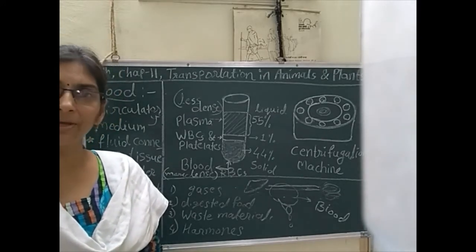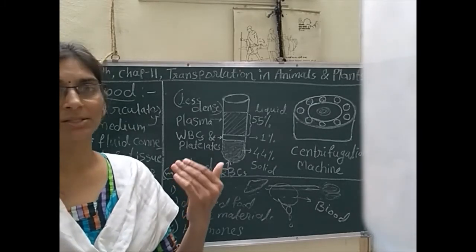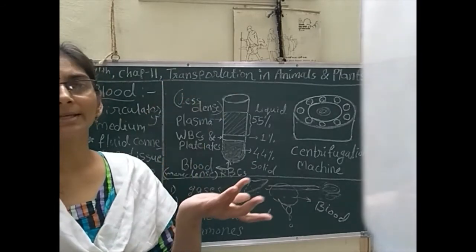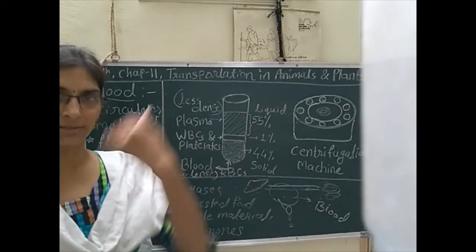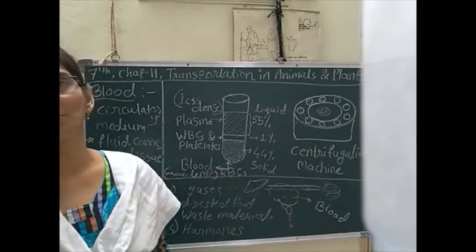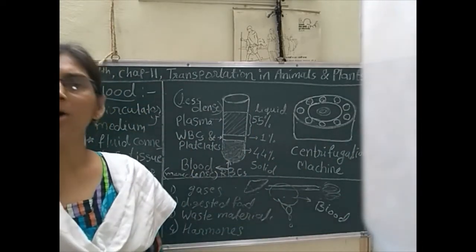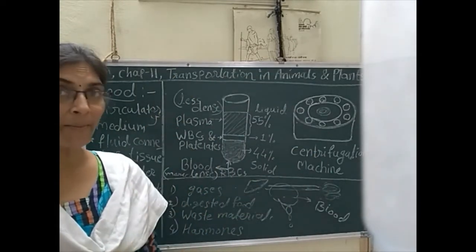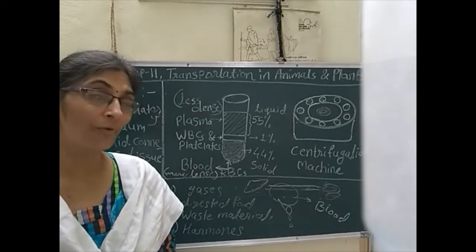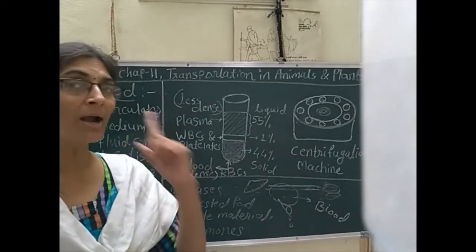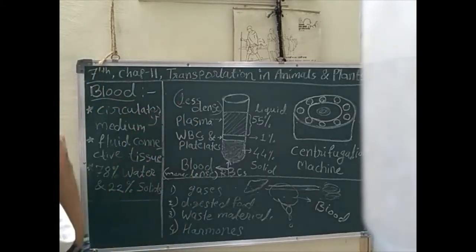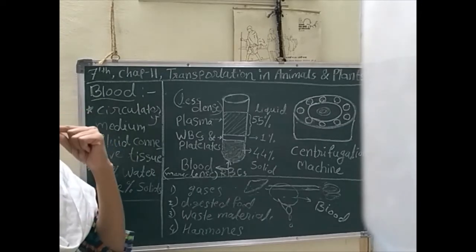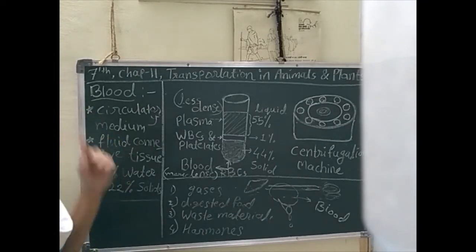We have seen in our previous lecture, oxygen and carbon dioxide during the respiration process, we inhale or exhale. From lungs we have to carry oxygen towards all parts of the body, and from all parts of the body we have to exhale out carbon dioxide. So transportation happens. Which thing helps for that transportation? Blood. Blood is the very important thing which helps in our body for transportation. Means the transportation medium, the circulatory medium in our body, is the blood.